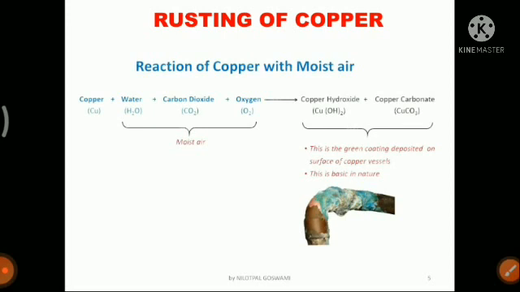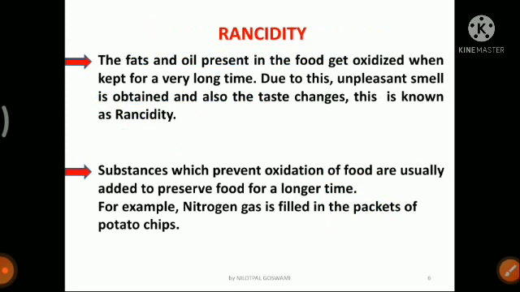So the next and the last topic of this chapter is rancidity. Okay, so what is rancidity? Rancidity means, see, when any food object is cooked, there is some amount of fats and oil present in it.